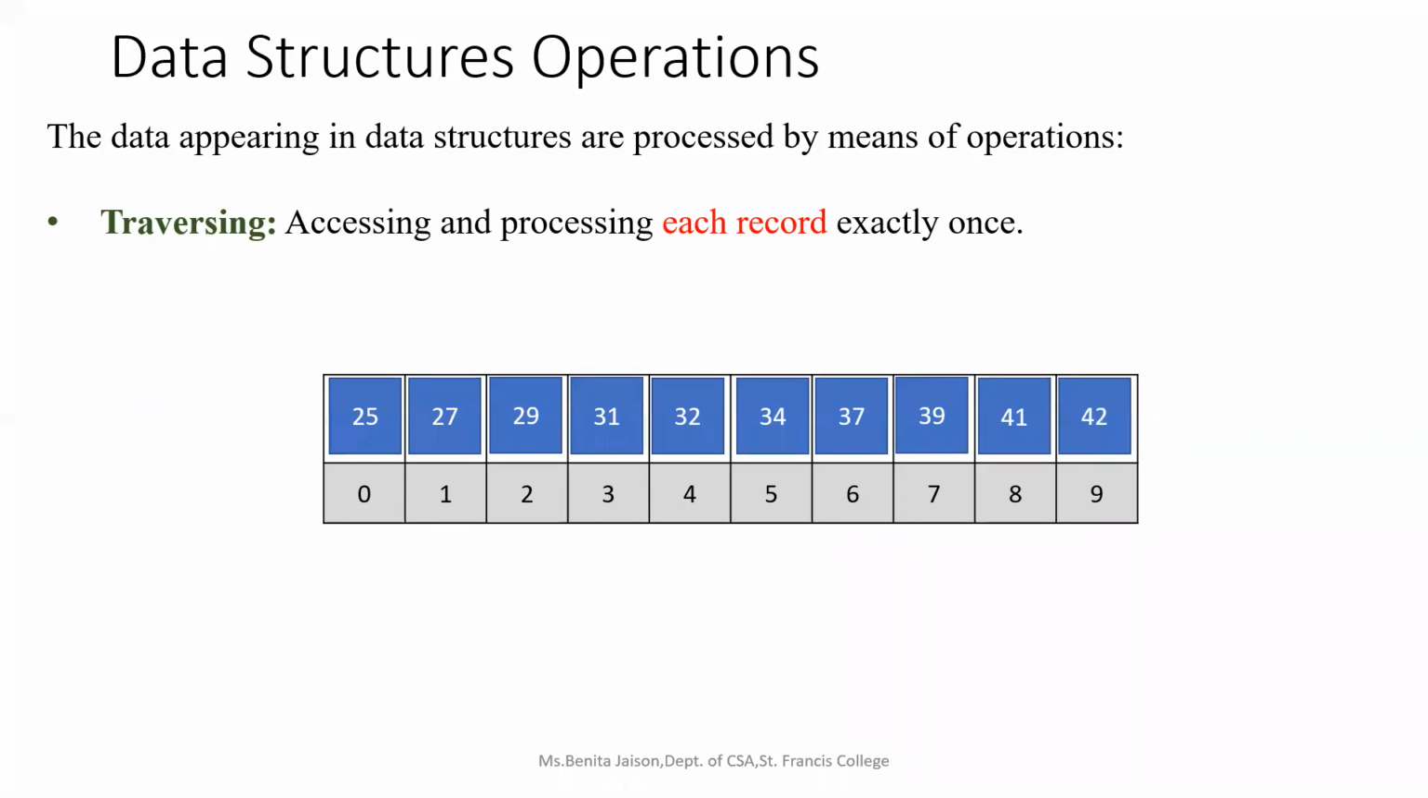In order to do the traversing process, you can use a for loop, right? In the example of arrays, this is one program for us. We will execute it as a C program for traversing and processing all the numbers, or the data, present in the array using a for loop. That process of accessing and processing is known as traversing.